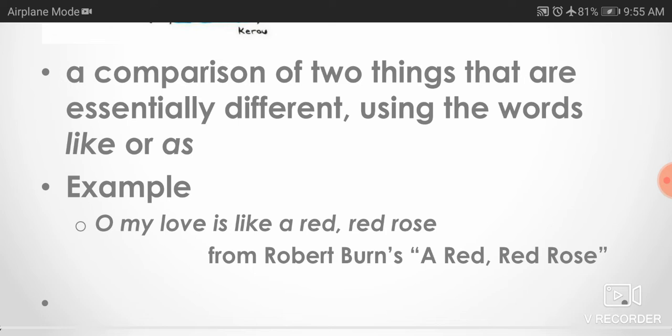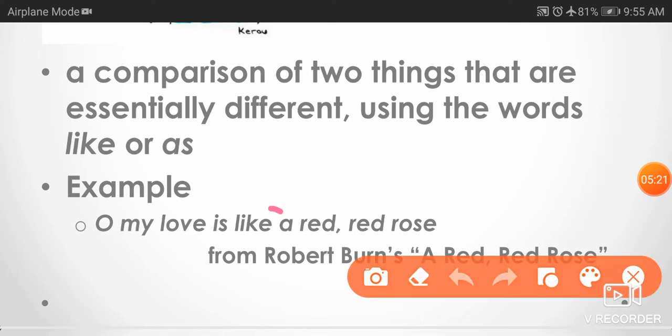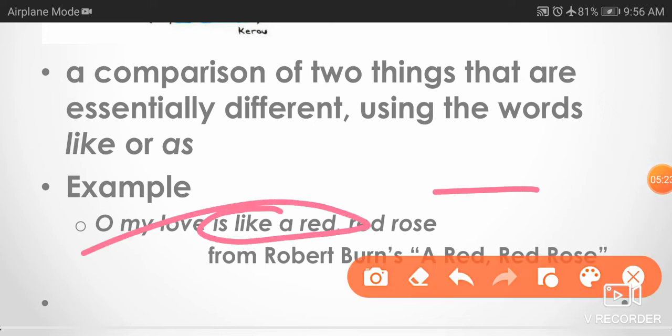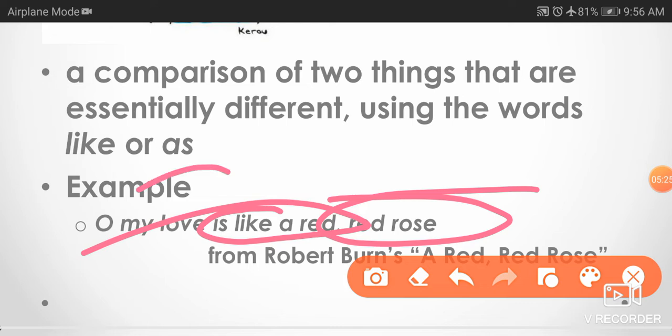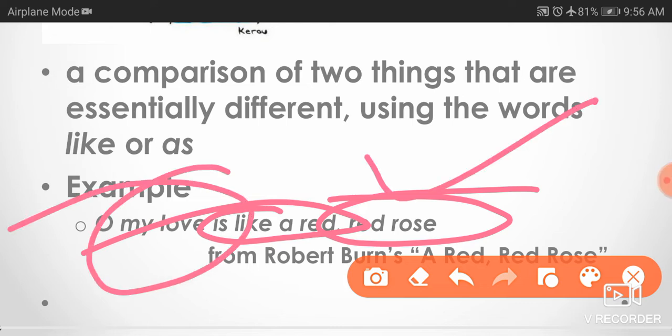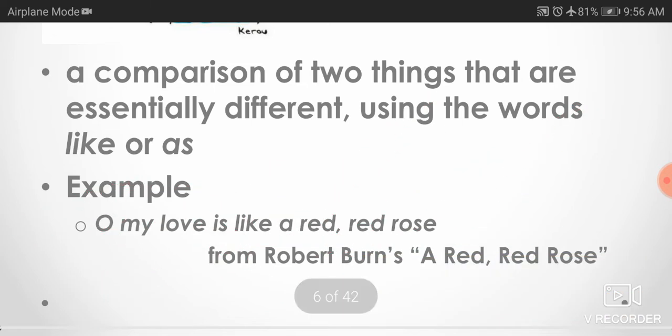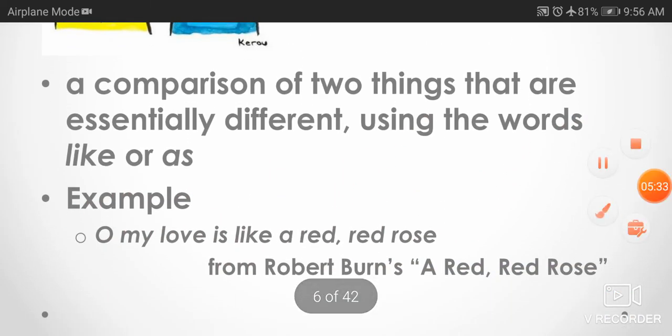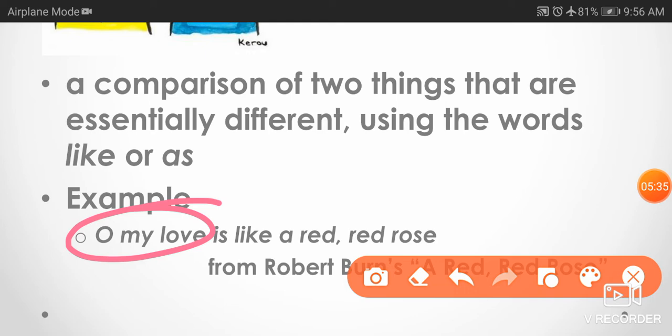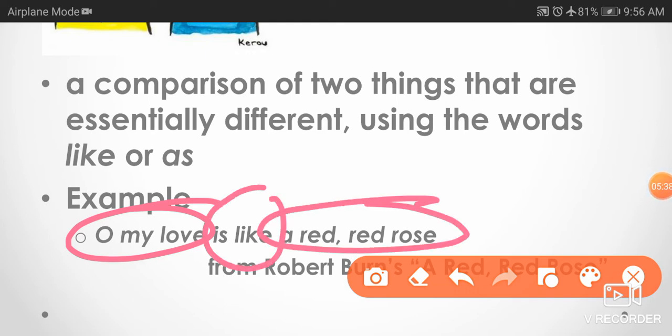This is one of the examples of simile. Here, love is compared to a red, red rose. So this is a comparison of two different kinds of things using words of comparison. The comparison word is like.